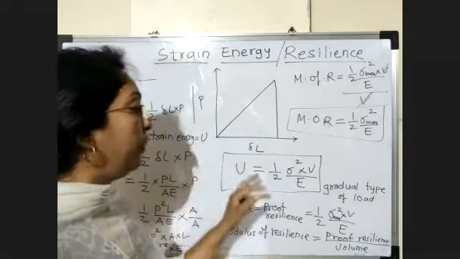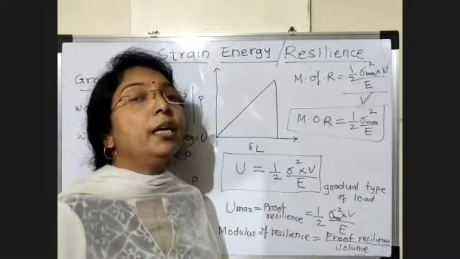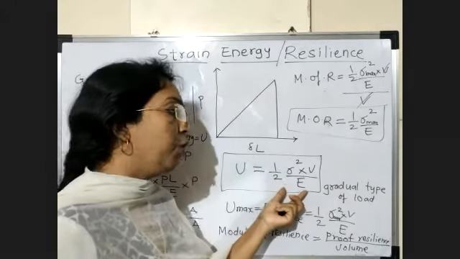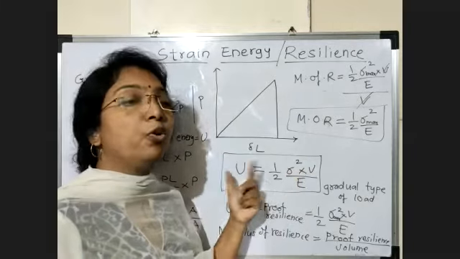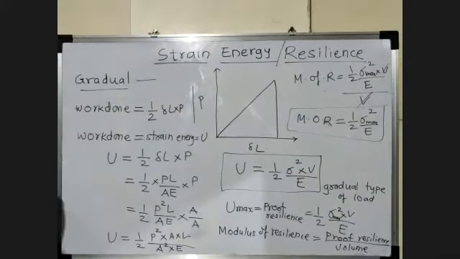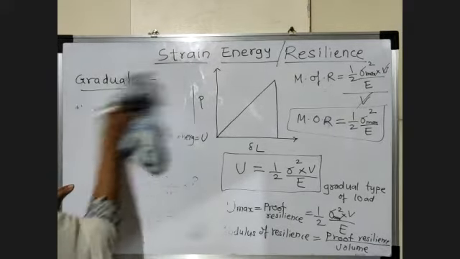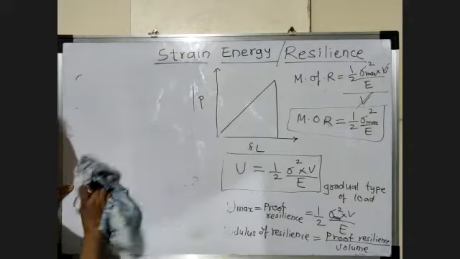Now this formula is asked in exam. State the formula of strain energy for sudden type of loading and write the formula with meanings of the symbols used. So you have to write the same formula and the meanings of these terms. This is asked for 2 marks. Now next we have seen that this is the formula for gradual, sudden and all types of loading.